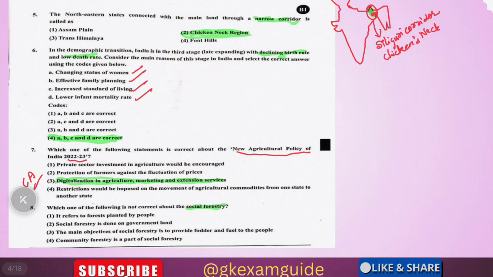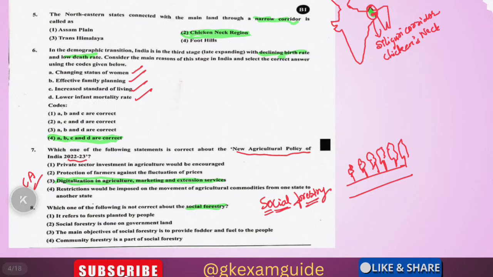Coming to social forestry, social forestry is the term for forests apart from the reserved forests and other forests. A simple example: on the road in the city, roadside trees are planted, on government land or other spaces apart from the usual forests. This is known as social forestry. It refers to the forest planted by the people. Yes, this is correct. Social forestry is done on government land.